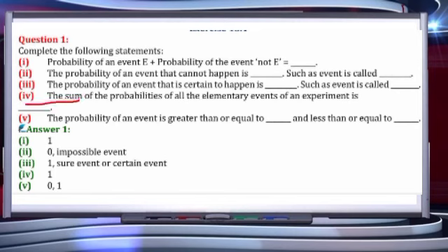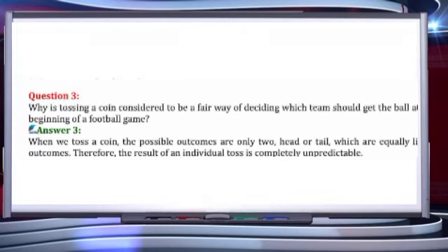Fourth part, the sum of the probabilities of all the elementary events of an experiment is always 1. The probability of an event is greater than or equal to 0 and less than or equal to 1. Students, all these 5 parts we have already discussed in our key points. Now the next question is question number 2. You can try it by yourself, which is again based upon the basic properties of probability.